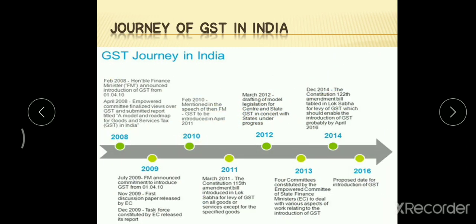Now let us see the journey of GST in India. Basically, the concept of GST was planned by the union government, that is the central government, at the central level in 2006 itself.